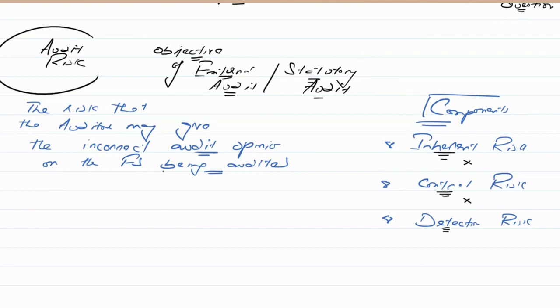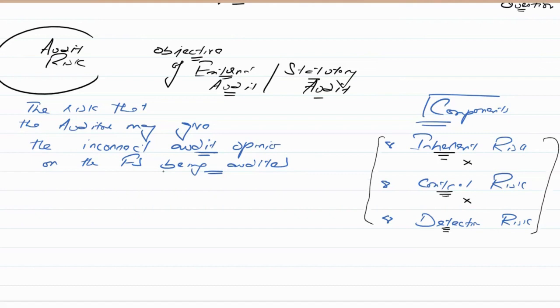In the exam, we are not supposed to identify the risk as inherent risk, control risk, and detection risk. Make sure you're not getting into this, because we are not required to do that. Every risk which is in the case study is supposed to be related with the financial statement, just like I have given you the examples. Now, the components of the audit risk: inherent risk, control risk, and detection risk. They are collectively known as the audit risk.